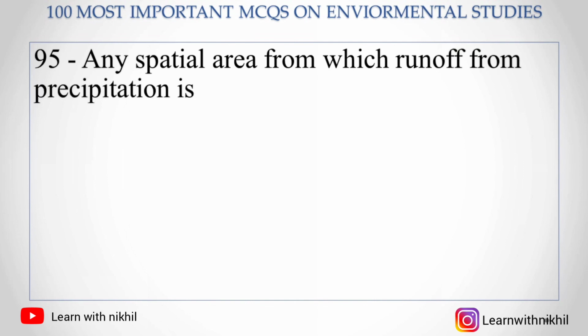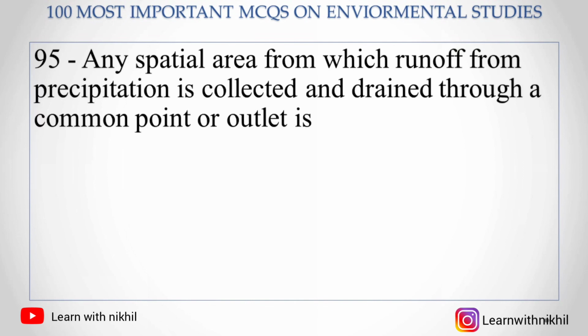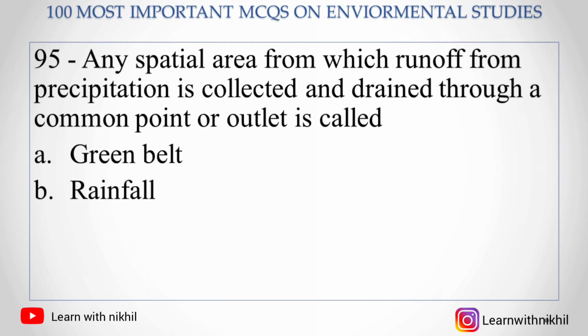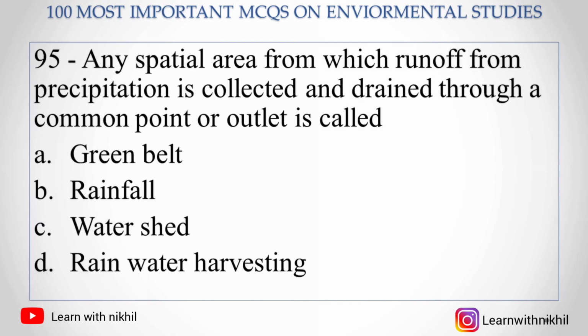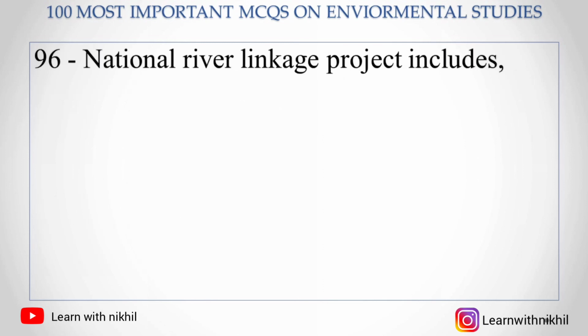95. Any spatial area from which runoff from precipitation is collected and drained through a common point or outlet is called as A. Green belt, B. Rainfall, C. Watershed, or D. Rainwater harvesting. Right answer is watershed. 96.